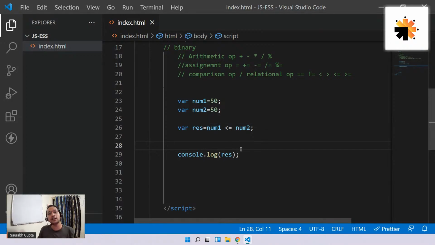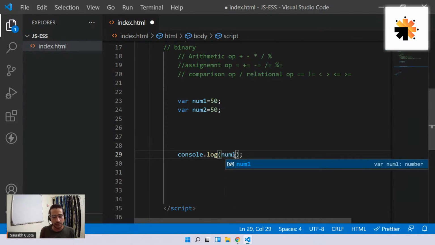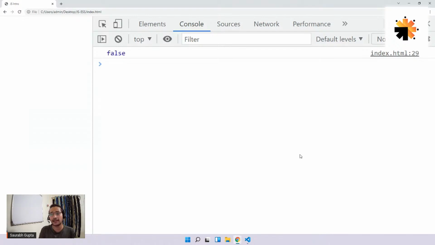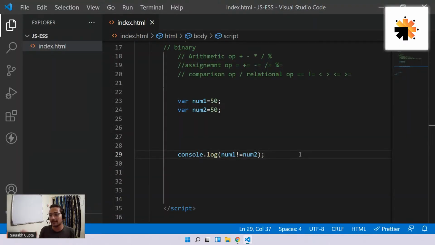Balakoti is asking about not equal to. Not equal to is to check if something is not equal. For example, see, in this case both are equal, right, Bala? I hope you can see, num1 and num2 both are equal. So if I check if num1 is not equal to num2, and I tell you in normal English, Bala, please check if num1 is not equal to num2, what will you tell me? You'll say, no sir, they are equal. That means my not equal to is false. That's how it is working. Simple. Check if num1 is not equal to num2. That's false because both are equal.